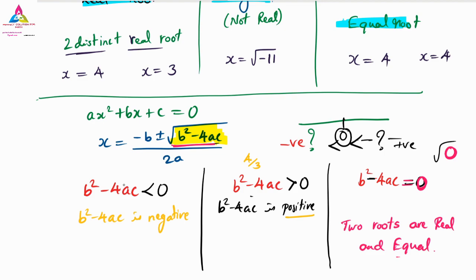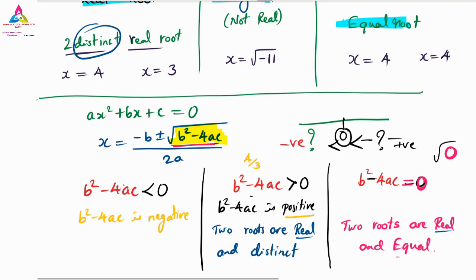That time it is a positive value, so it is called as what? The two roots are real, and one more name, just now I informed you, real and what? This is real, this is also real, because it is positive. 0 means equal, real and equal, but what about the positive value? Real and, both the x values are different, so different, what name will we give? That is called distinct. Okay, the two roots are real and distinct.